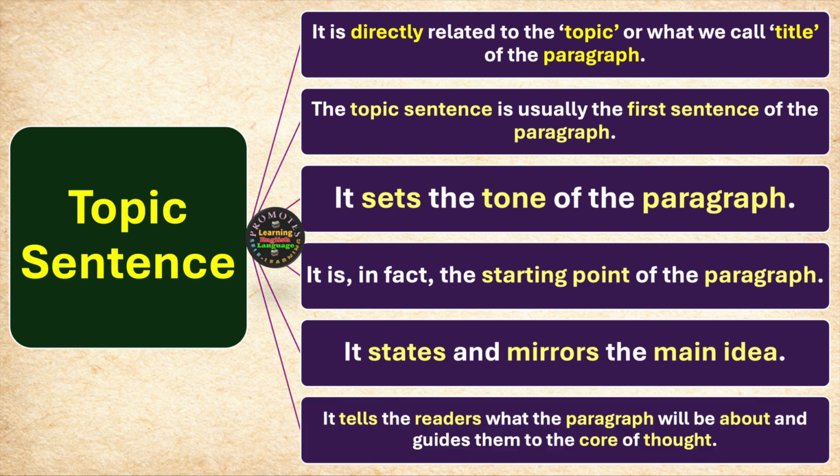We have some more ideas. It tells the readers what the paragraph will be about and guides them to the core of thought. So what we come to the point theoretically is that a topic sentence is a sentence which is directly connected or related to the topic of the paragraph, title of the paragraph. And this is normally the beginning of the paragraph. But we need to understand in what way a topic sentence is practically formed, practically structured, practically conceived and then written. So let's have some examples to understand this concept.